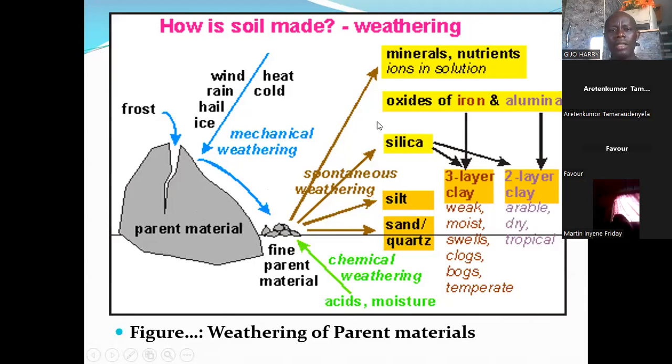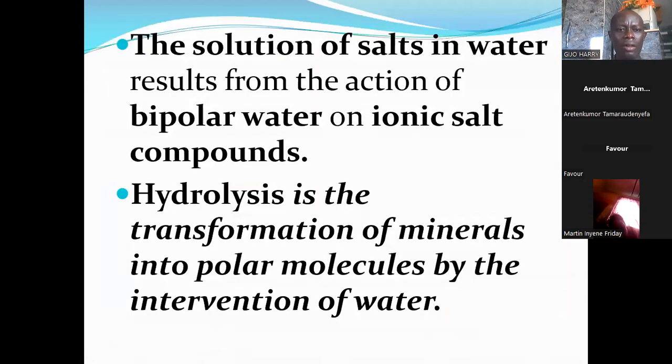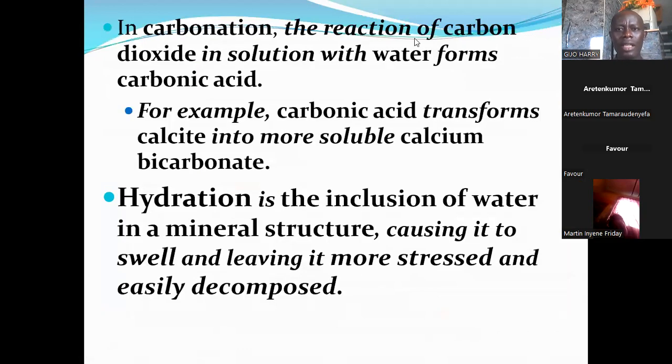Then chemical weathering continues through processes such as hydration, the solutions of salt and water. Then we also have oxidation, reduction, and many other chemical factors that are responsible for the breakdown of parent materials chemically. Then we also looked at how topography affects soil formation.